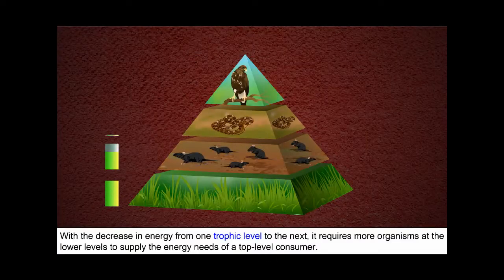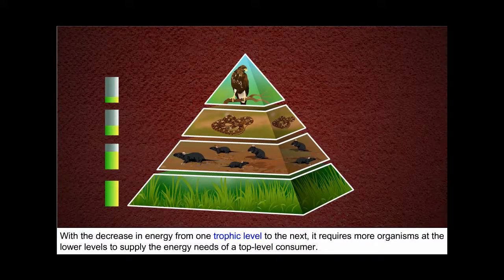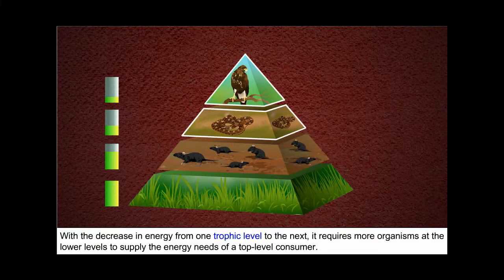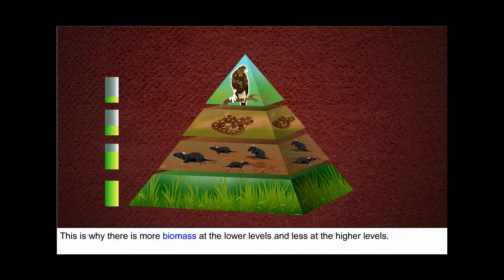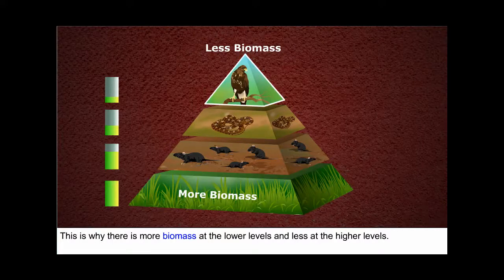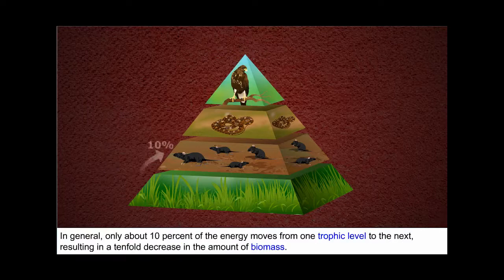With the decrease in energy from one trophic level to the next, it requires more organisms at the lower levels to supply the energy needs of a top-level consumer. This is why there is more biomass at the lower levels and less at the higher levels. In general, only about 10% of the energy moves from one trophic level to the next, resulting in a tenfold decrease in the amount of biomass.